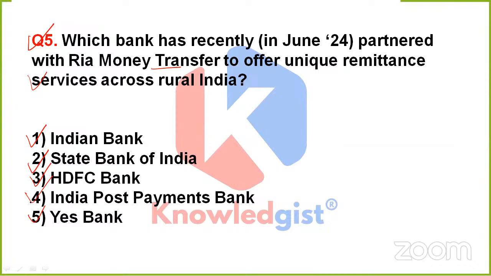So the question is simply asking the name of that bank that has recently partnered with RIA Money Transfer to offer unique remittance services across rural India. So what should it be? Should it be option 1, 2, 3, 4, or 5? Anyone? Giving you 5 seconds. Go through the question and the options.